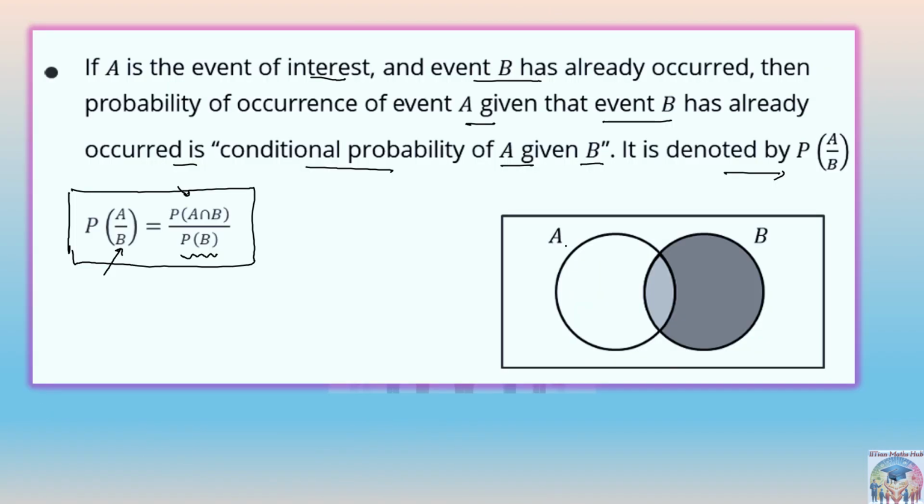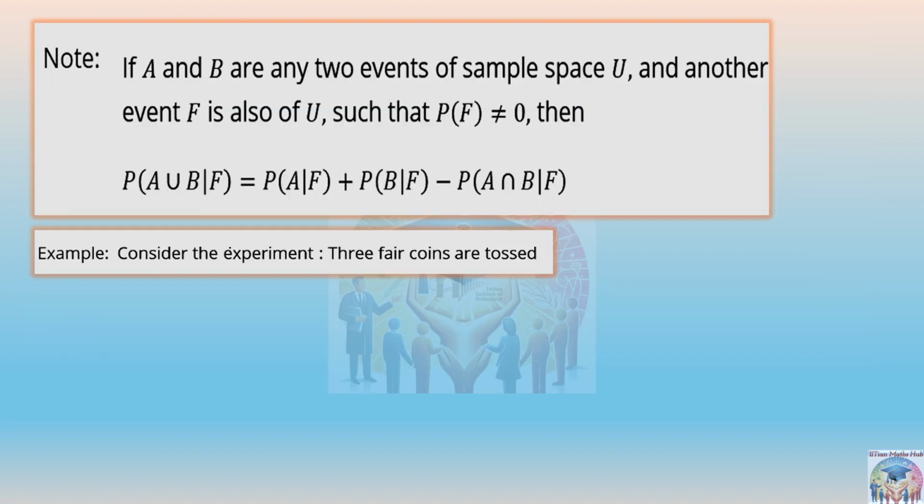Okay. Let's go to the next one. So this is the formula which says that if A is the event of interest and B has already occurred, then we will say probability of A intersection B upon probability of B, right? And now there is a note point here again.